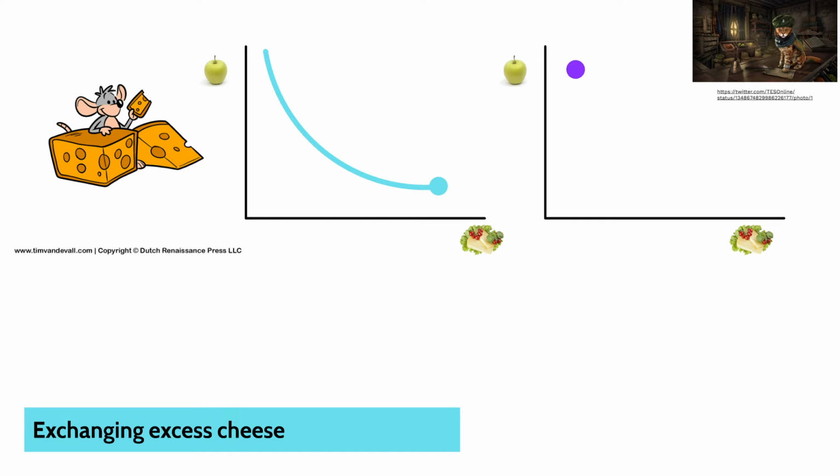So for Miss Kitty, we are going to look at the same type of choice model. She is endowed with a bundle that has a lot of apples and very little cheese, as shown by the big purple dot here. In the same way, Miss Kitty also has an indifference curve of the following shape, and as a result, we can tell that she would prefer having a variety of goods. This could be because she intends to eat them, or it could be that she's a retailer or reseller that likes keeping a variety of products on hand. The motive itself is not relevant, just the fact that she has a similar preference for variety as our friend Mr. Mouse.